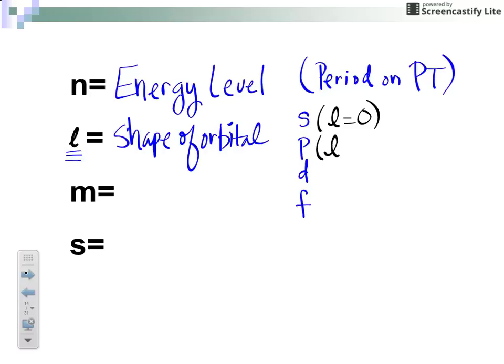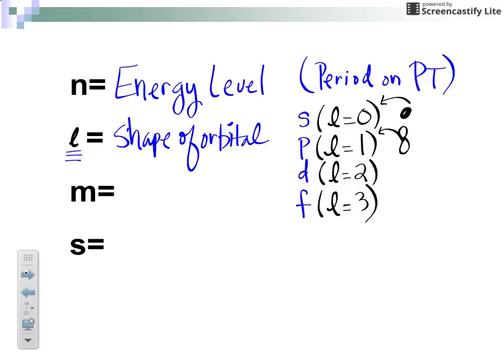For the p orbital, L is always equal to 1. For the d orbital, L is always equal to 2. And for the f orbital, L is always equal to 3. Again, if you trace a sphere, you get a 0. That's how I remember that. For the p orbital, 1 peanut shape makes the p orbital. That's how I remember that.